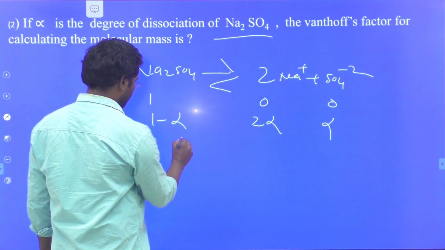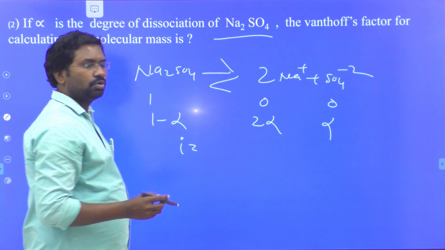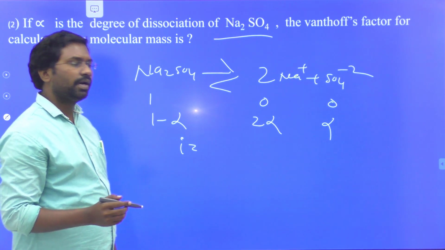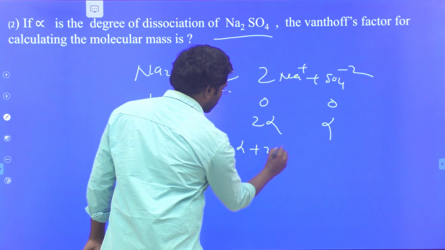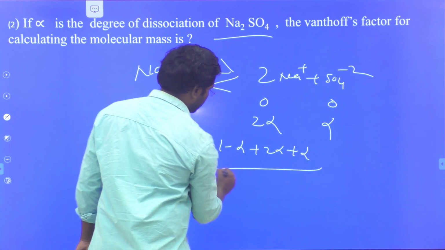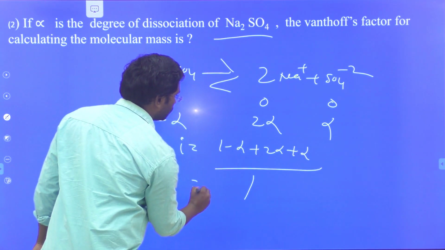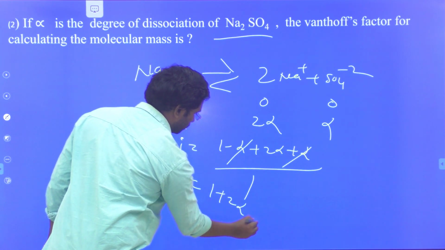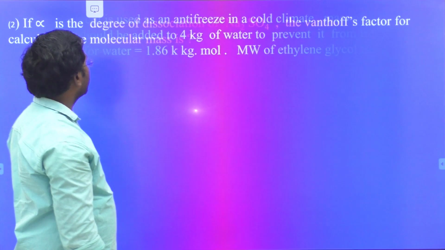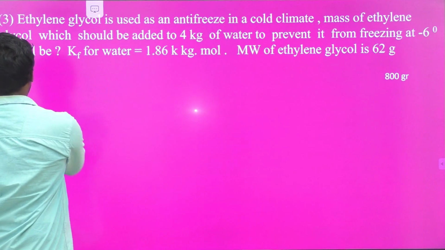So the van't Hoff factor can be defined as the total number of moles after dissociation by the total number of moles before dissociation. That is 1 minus alpha plus 2 alpha plus alpha by 1. Here minus alpha plus alpha cancel. This is equal to 1 plus 2 alpha. This is the van't Hoff factor for this one. And next one,